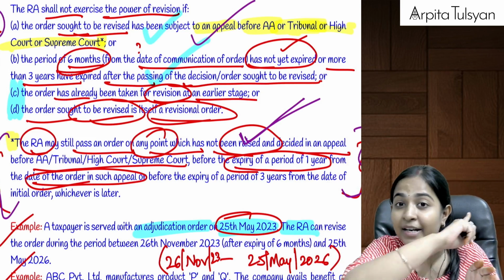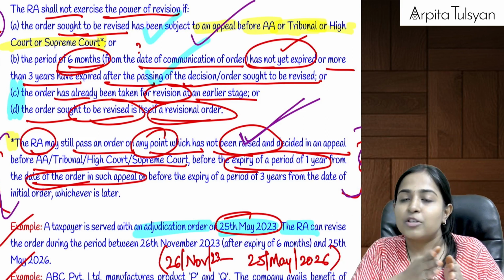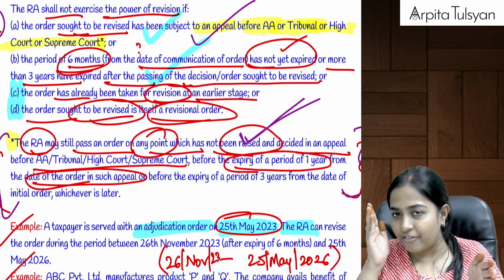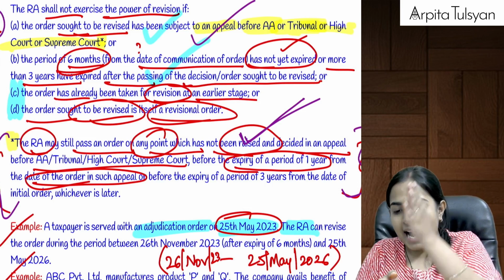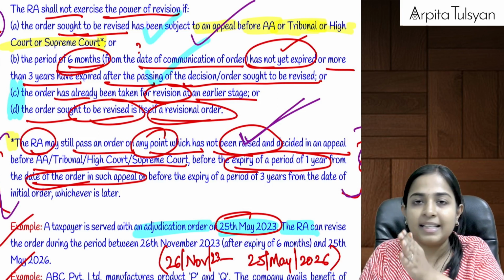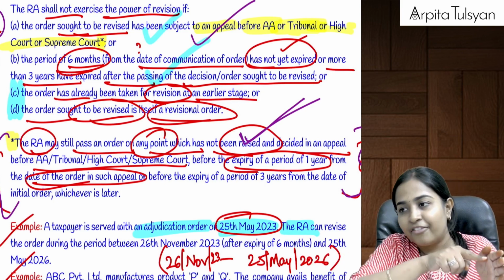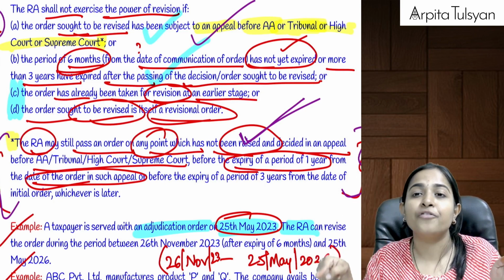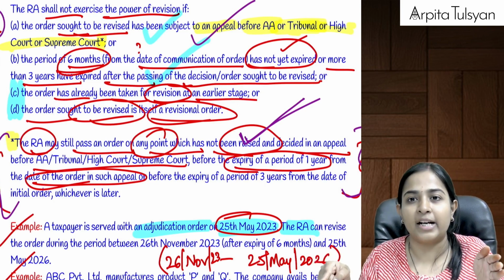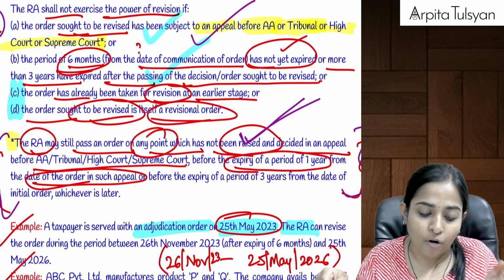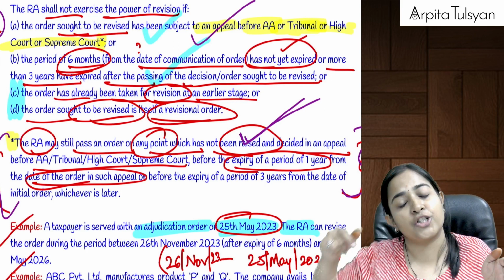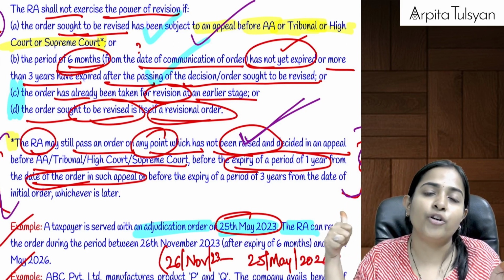A 6 month time period was given for appeal, so please don't start the revision for the first 6 months. But as soon as 6 months get over, meaning the time for filing the appeal has got over, after that you can do the revision, but the revision should be completed within a time period of 3 years from the date of communication of the order of the adjudicating authority.